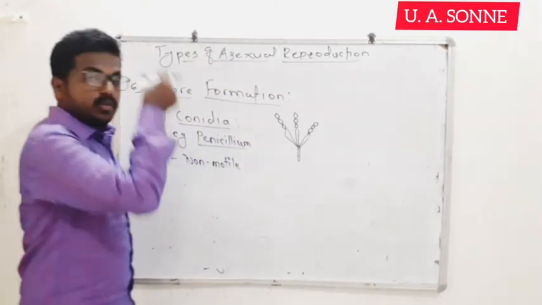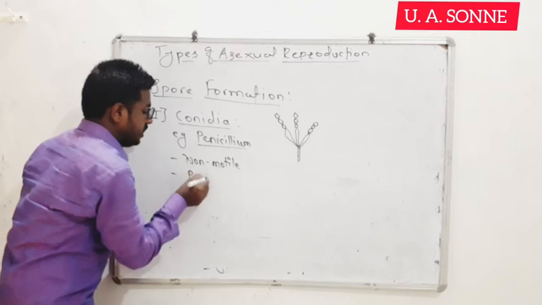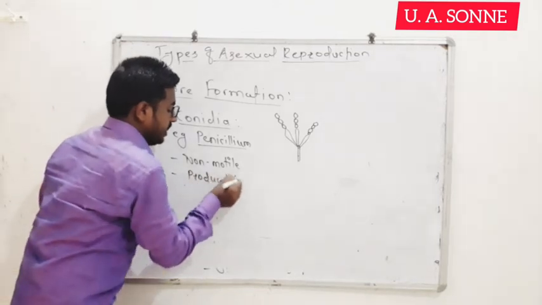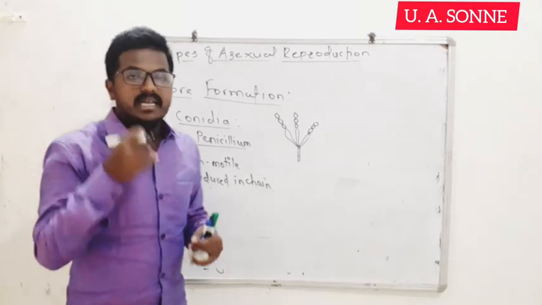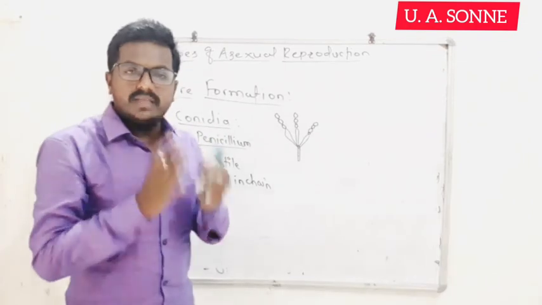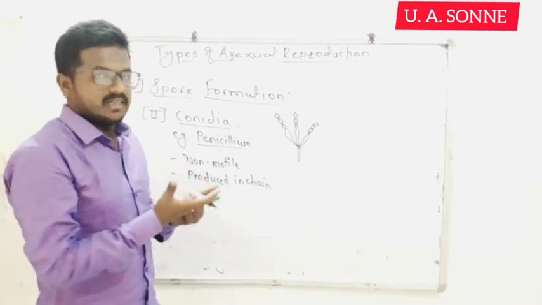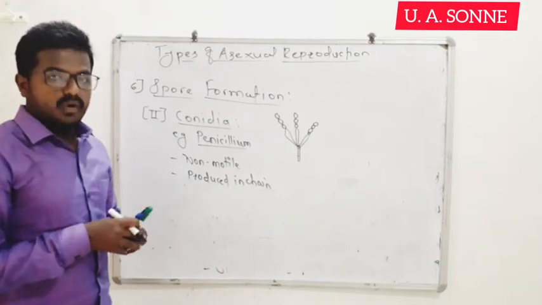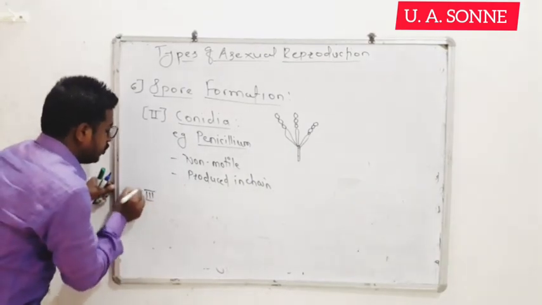They are non-motile and produced in chains. And as they are non-motile, they cannot move, so they can be dispersed from one place to another with the help of wind. These are the conidia. Next type of spore is the sporangiospore.